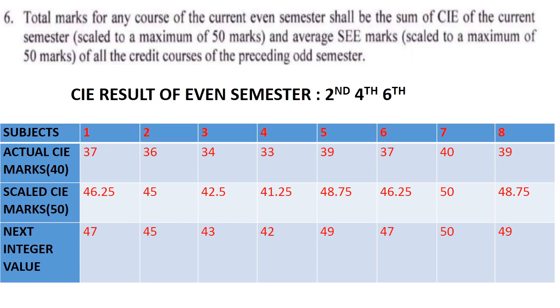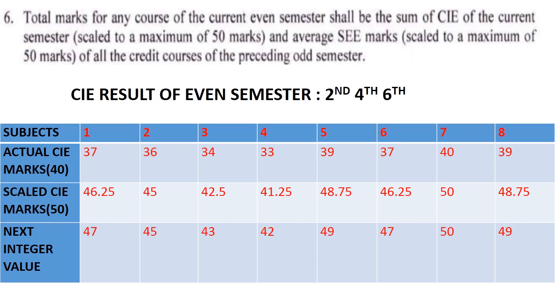First of all we should take the CIE result of the event semester, meaning the current semester: second semester, fourth semester and sixth semester. Usually the CIE is conducted for 40 marks. For 8 subjects, for the first subject 37, for the second subject 36, for the third subject 34, 33 for the fourth subject, 39 for the fifth subject, 37 for the sixth one, 40 for the seventh one and 39 for the eighth subject. These are the CIE marks he got for the current event semester out of 40.